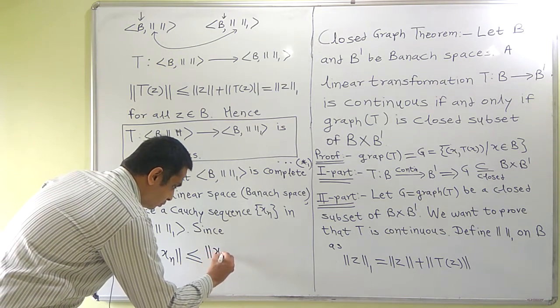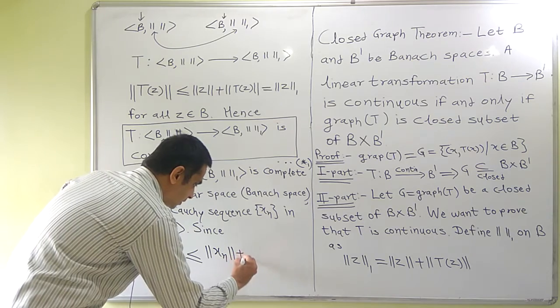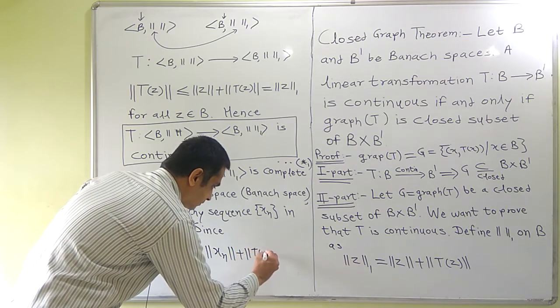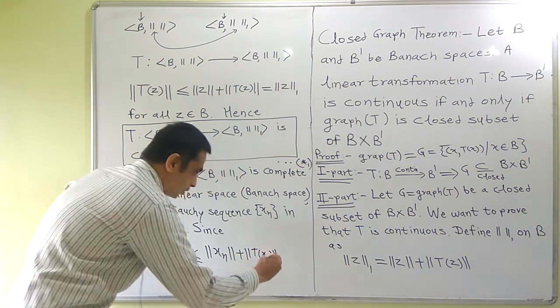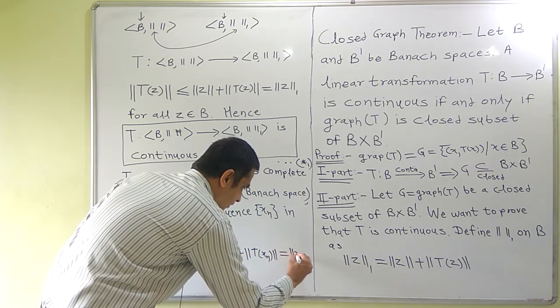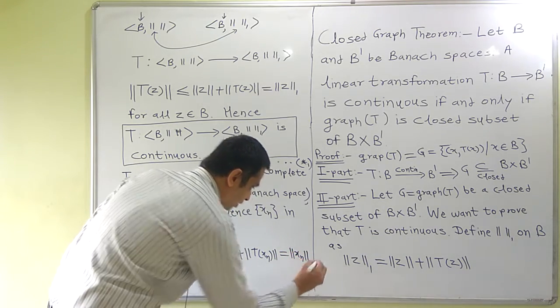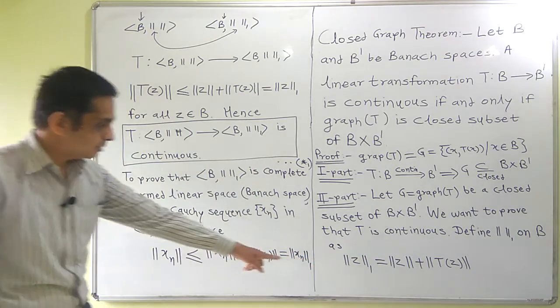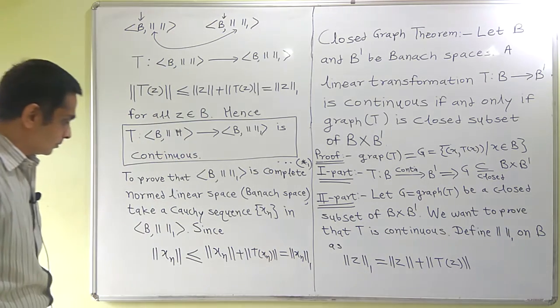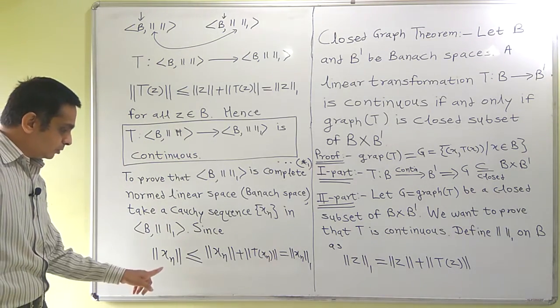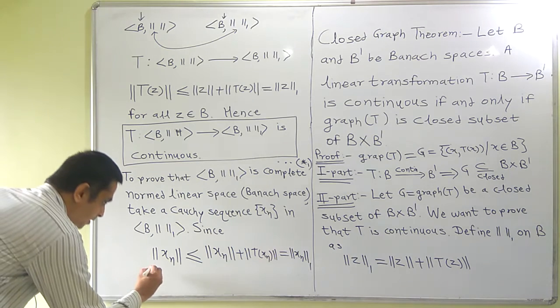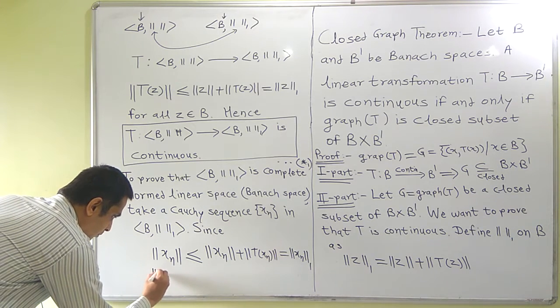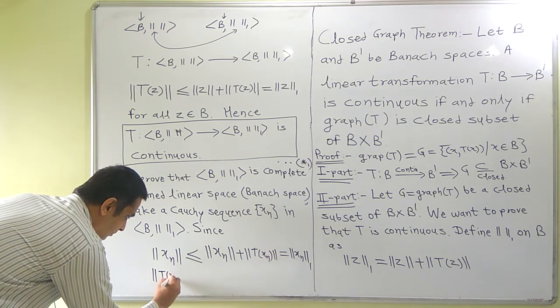is equal to norm of xn plus norm of Txn, which equals norm 1 of xn. So this is what I mean. Norm 1 of xn is greater than or equal to norm of xn, and the same is true for norm of Txn as well.